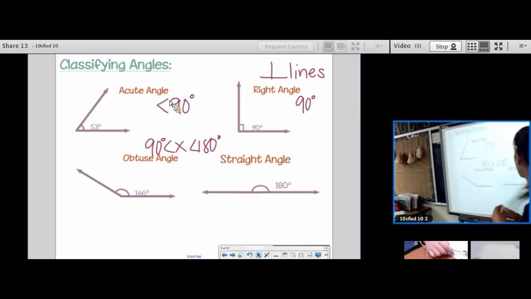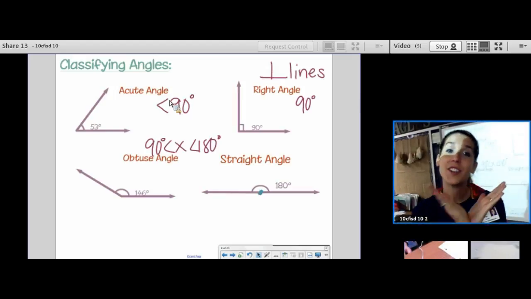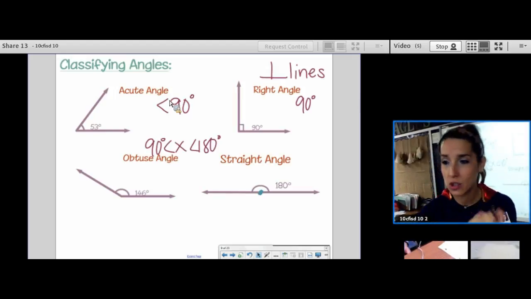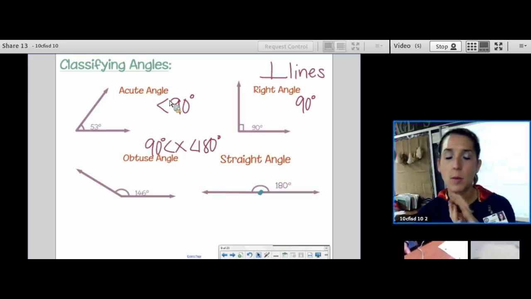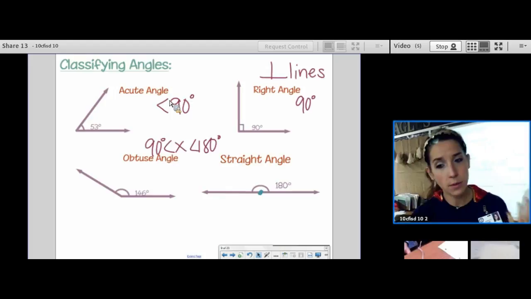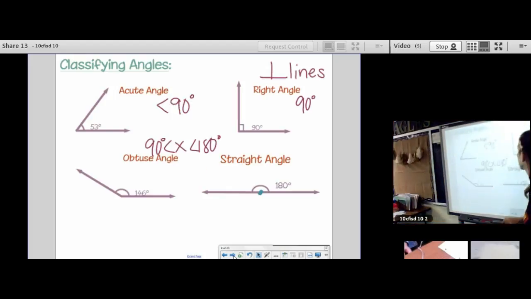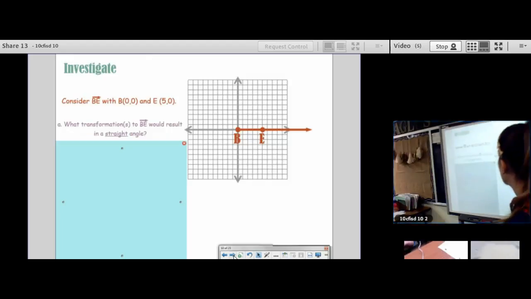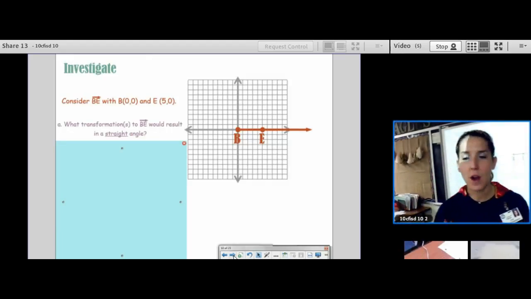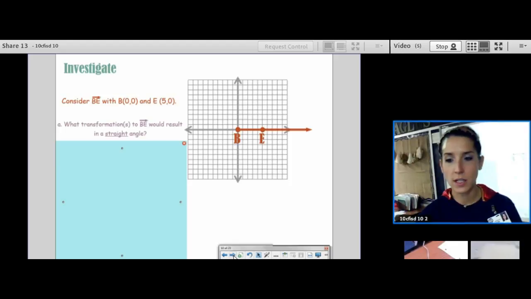And then what we call an angle that has 180 degrees exactly is called a straight angle. Good. So remember, we're not going to go past 180. It's called a reflex angle, but that's not on your vocab sheet. Okay, just follow along with me and watch. You do not need to do this in your notes. You don't need to put it anywhere.